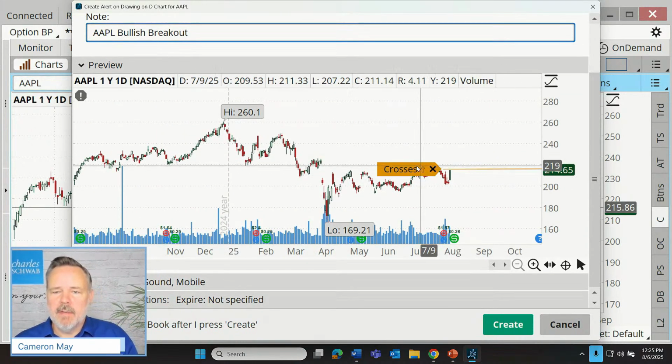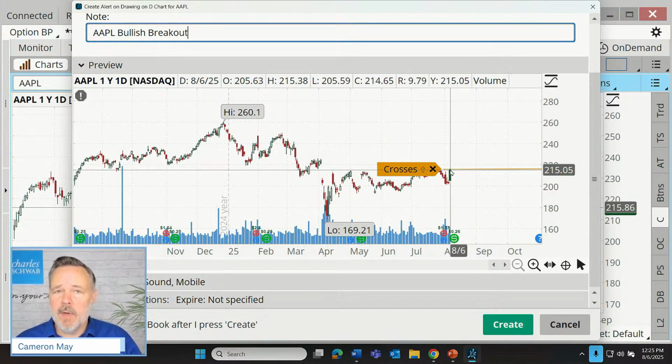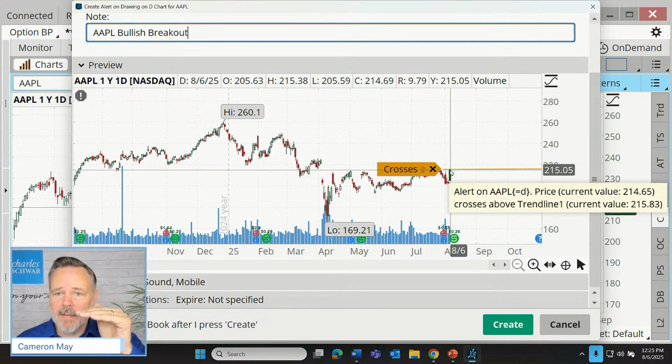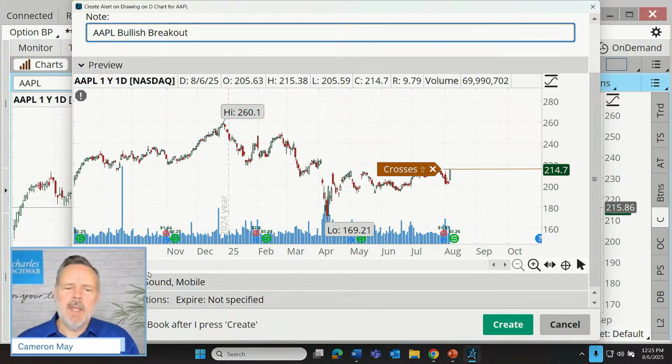Now this shows us right here approximately where that alert is going to be generated. Now this one I used a little bit lower price, so that price level is going to be quite close to where we are currently. And then we could just set this up with these other specifications.